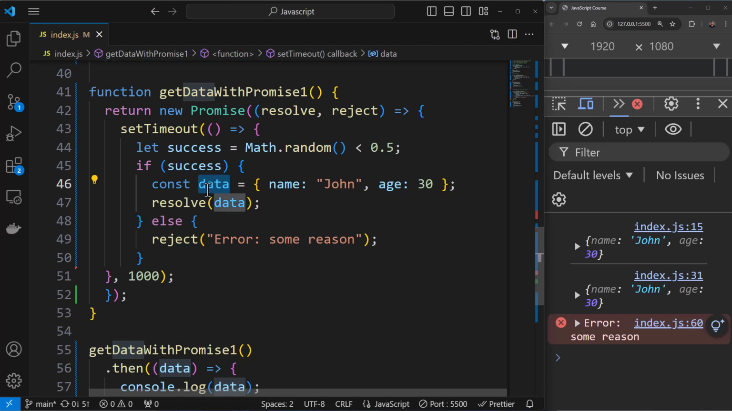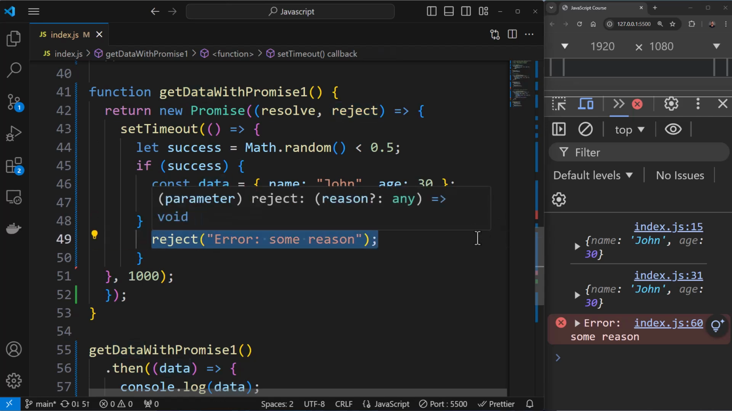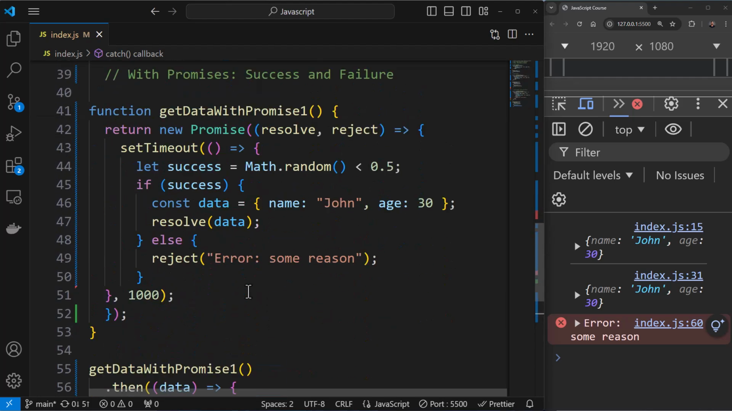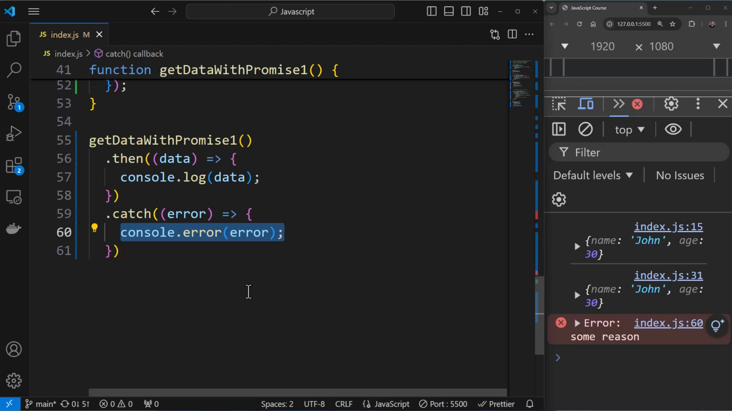If the data received is null, then you might say reject and there is some error. In that case, if reject is being called, then catch executes over here, and whatever is there in the catch gets executed. All right, so this is an example of success and failure with promise.